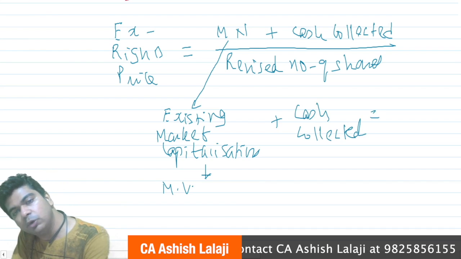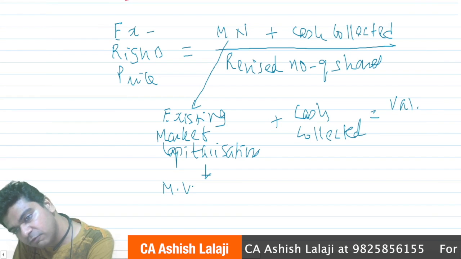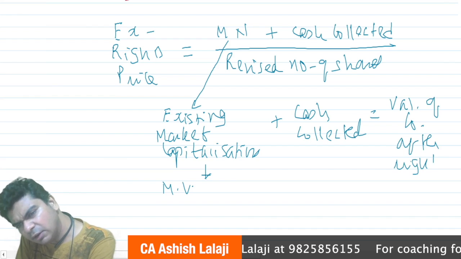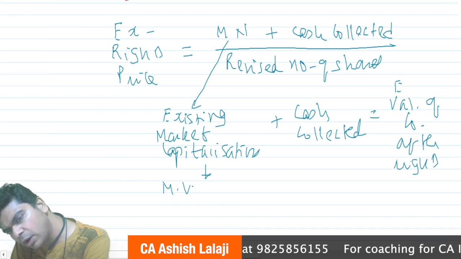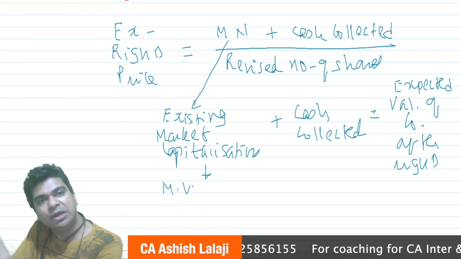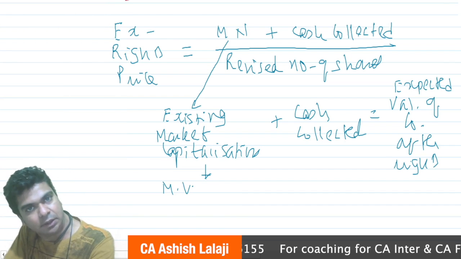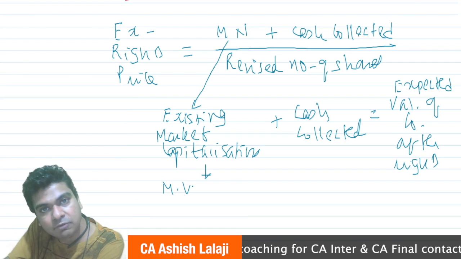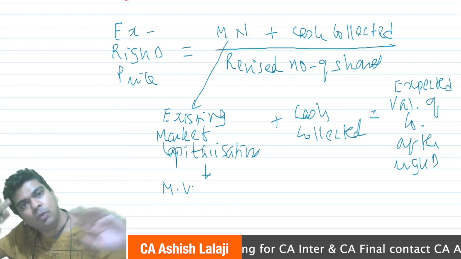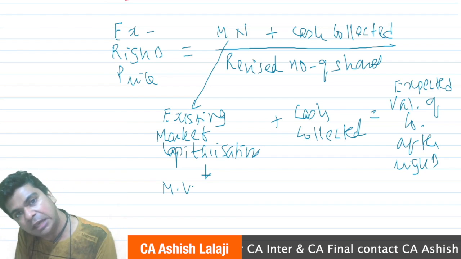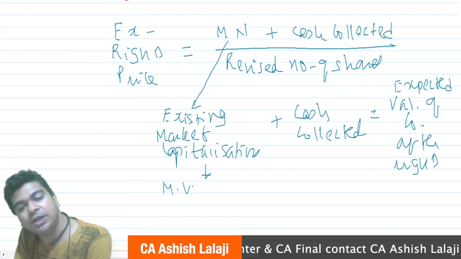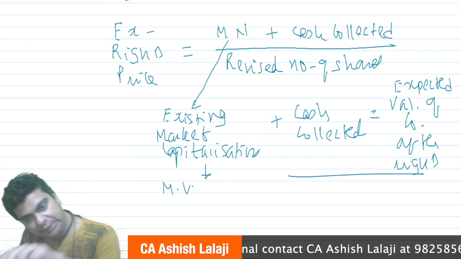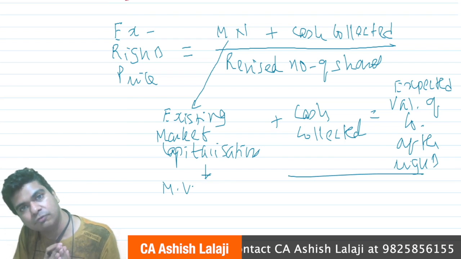You know what this total will do? This total will give you the value of the company after rights. If you want to be even more elaborate, you can say this will be the expected value of the company after the rights, isn't it? So existing market value plus expected rise in the market value because of the cash collected. This will give me the total market value after the rights issue. That total market value I'm dividing by the number of shares after the rights. That's what I'm calling the revised number of shares.